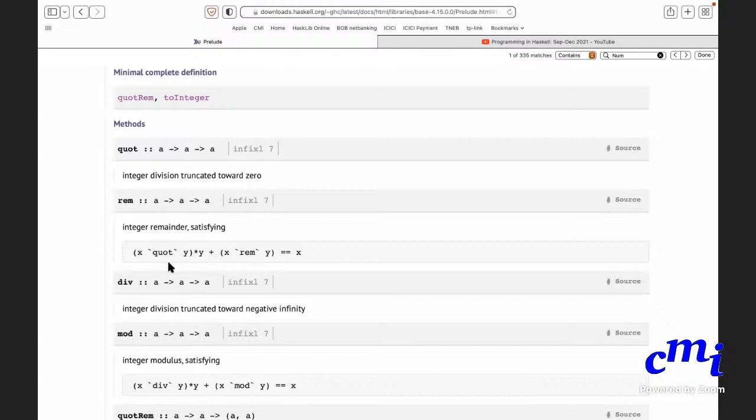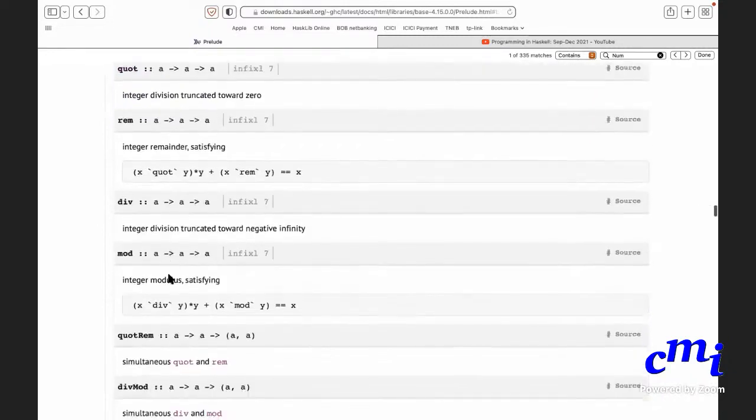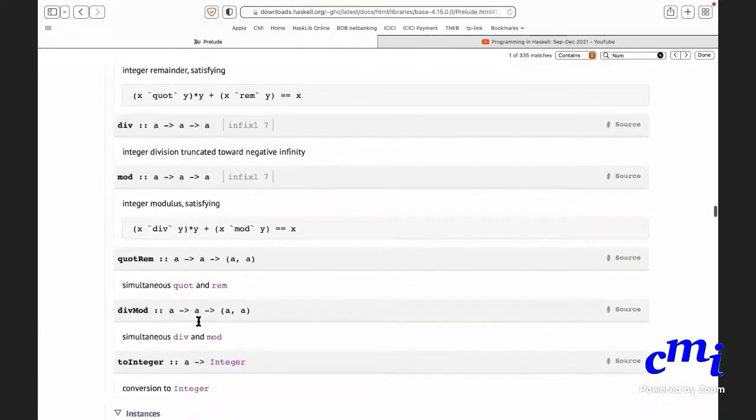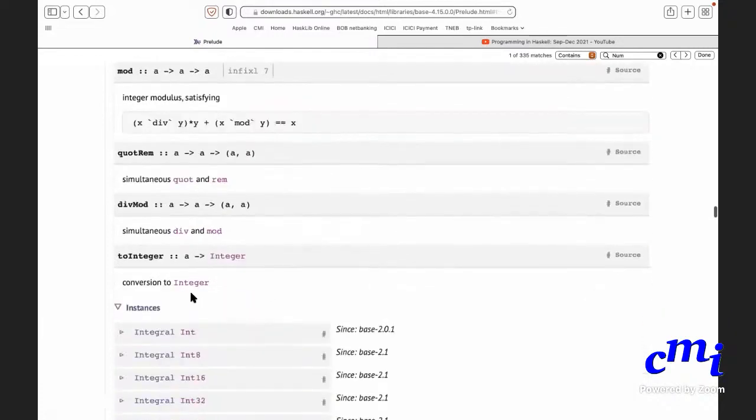As an exercise, you take various values, positive, negative. So 3 div 7, 7 div 3, minus 7 div 3, minus 7 div minus 3, 7 div minus 3. Try all this, and similarly try for quot, and you'll see what the difference is. Then you have quotRem, which will simultaneously give the quotient and remainder. divMod will simultaneously give div and mod. toInteger will convert an integral value to an Integer, because every integral value can be subsumed by Integers.